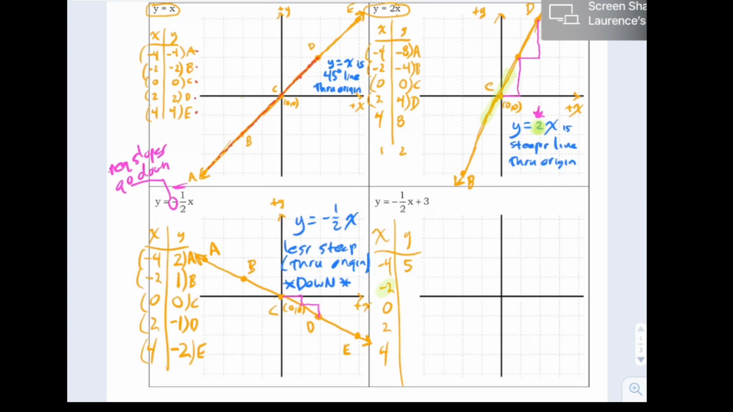I'll do the next one in a brute force way. I'll plug in a negative 2 right there. So negative 1/2 times a negative 2, and then you add 3. Well, the negative times a negative is a positive. Half of 2 is 1. And then you add the 3, and you get 4.